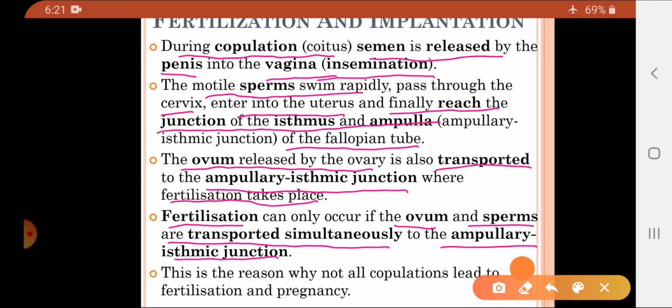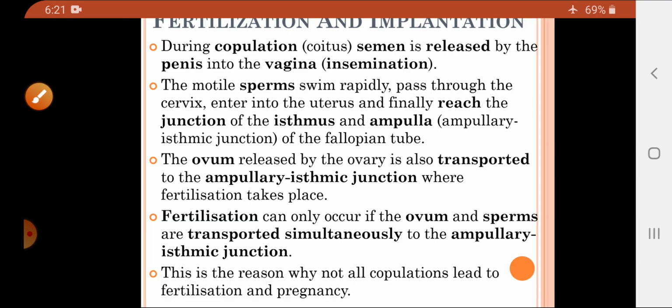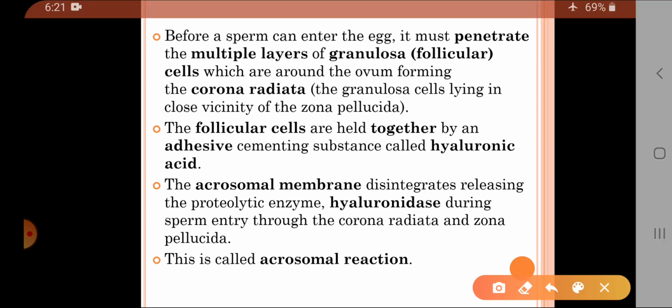And this is the reason why not all copulations result in fertilization and pregnancy, as the ovum and sperms do not simultaneously move to the ampullary isthmic junction. That is the reason why not all copulations lead to fertilization and pregnancy.